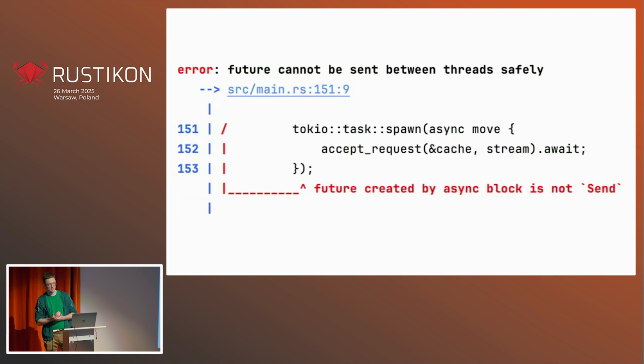But there's another problem with Async Rust, which you might have encountered. It's basically that futures have to be Send. And this is not something which is caused by Async Rust itself. Nothing in Async Rust as a concept forces us to make our futures Send.